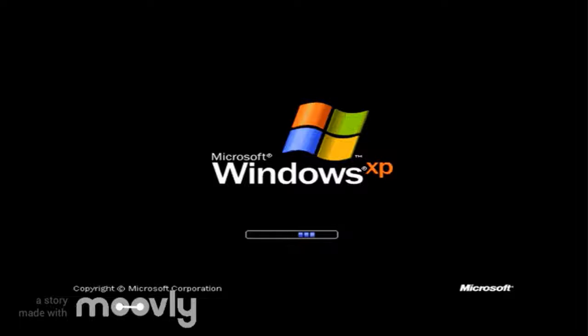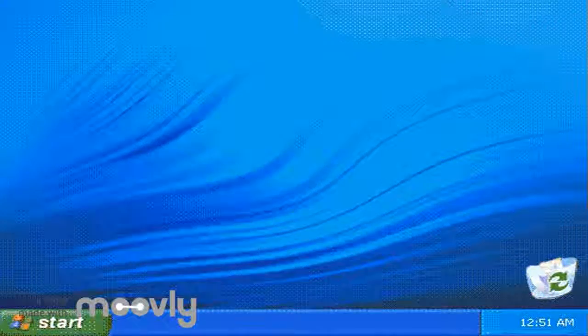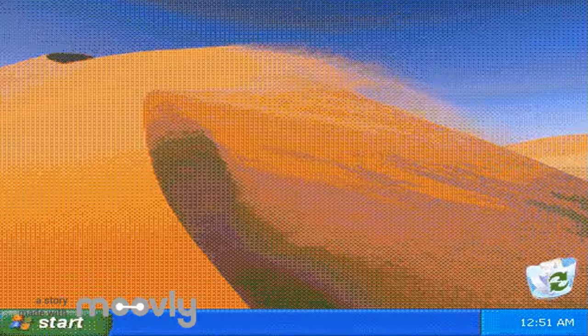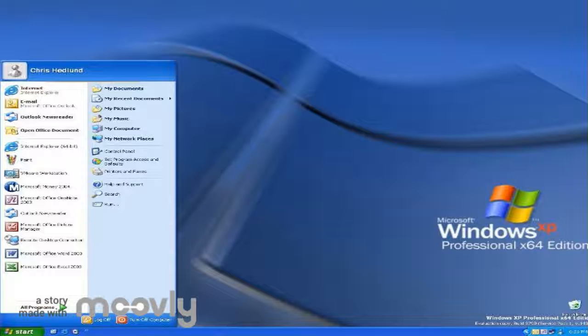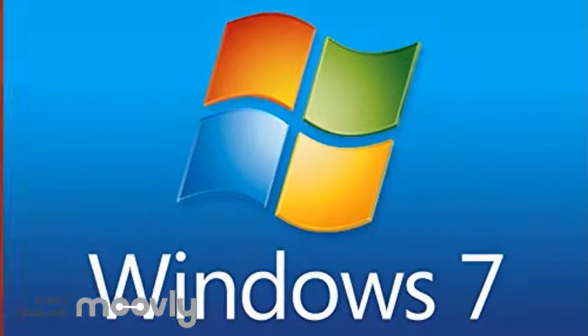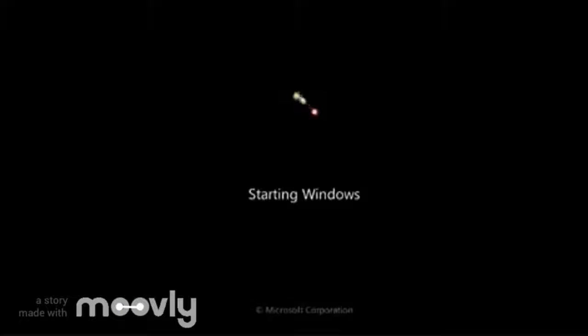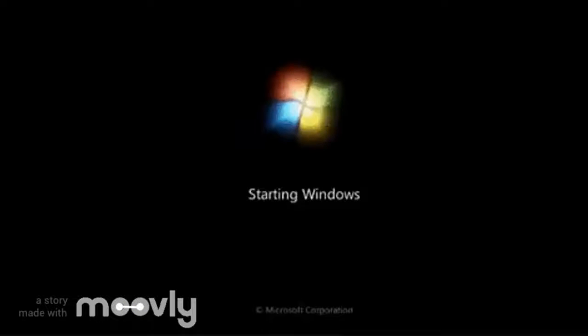In 2001, Windows XP arrived on the scene. With a fresh new look and new features, Windows XP 64 was the first 64-bit operating system, which allowed it to support over 4 GB of RAM that 32-bit systems were limited to. XP's successor Vista was a critical failure. To address its predecessor's shortcomings, Windows 7 opted to improve things such as excessive resource consumption and fixed issues like random slowdowns that Vista was prone to.